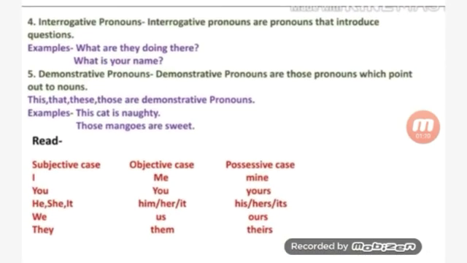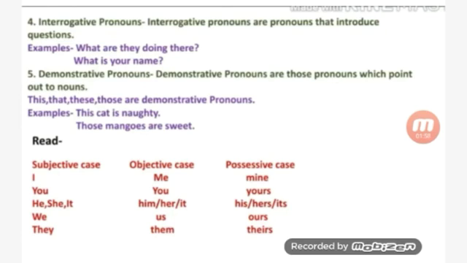Next is interrogative pronouns. Interrogative pronouns are pronouns that introduce a question. Interrogative means questions, you have done it in sentences also. For example, what are they doing there? What is your name? So these are interrogative pronouns.